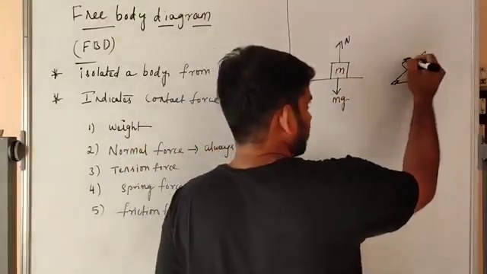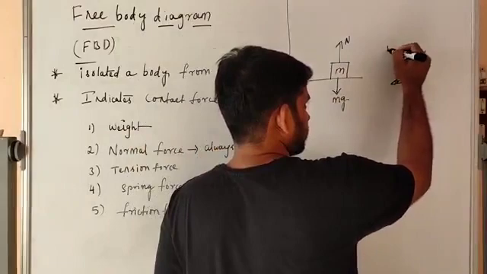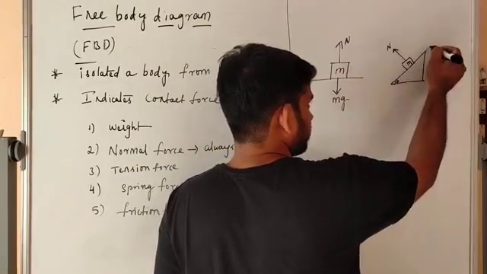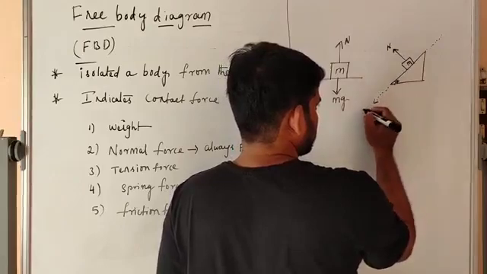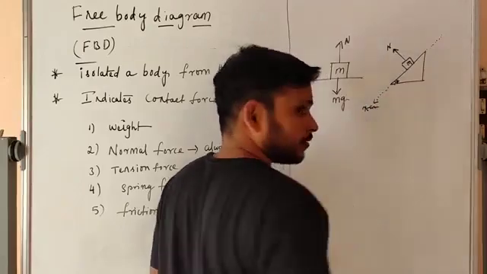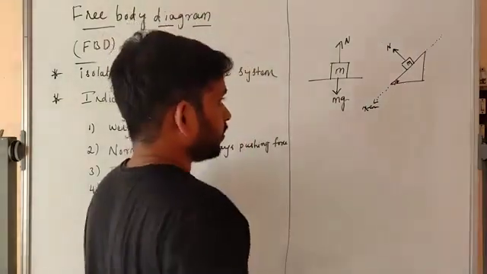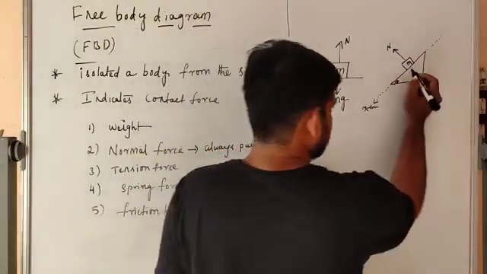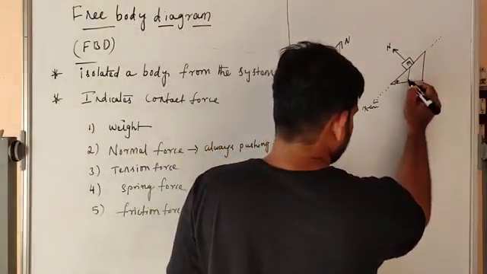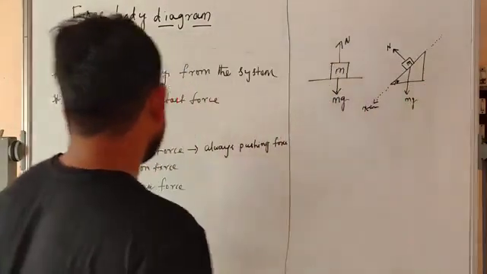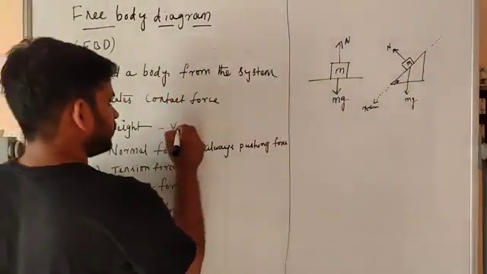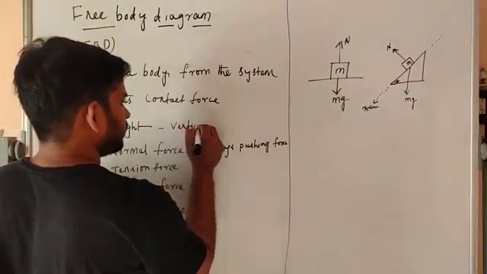The normal force should be like this. This we always take as the x-axis. Now what about weight? Weight should always be vertically downward.